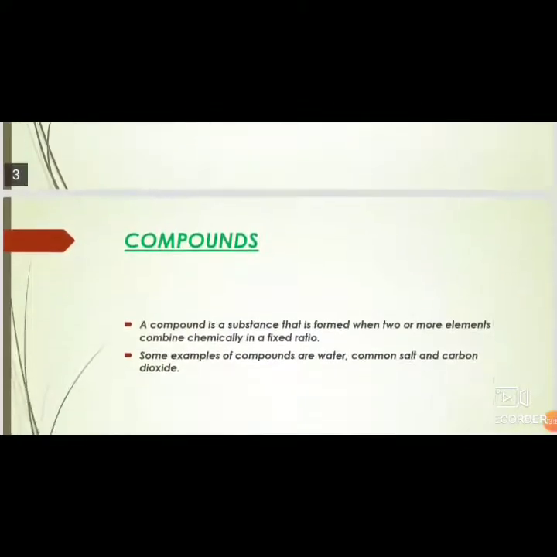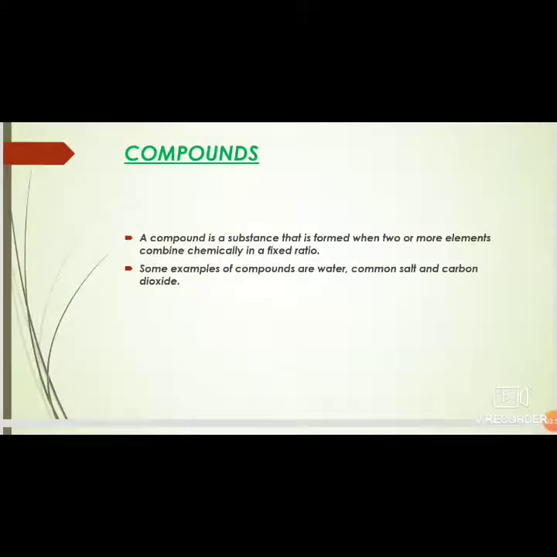Next we move on to compounds. A compound is a substance that is formed when two or more elements combine chemically in a fixed ratio. So, here various elements are combining to form compounds. But it is not a random combination. Elements always combine in a fixed ratio to form a particular compound.